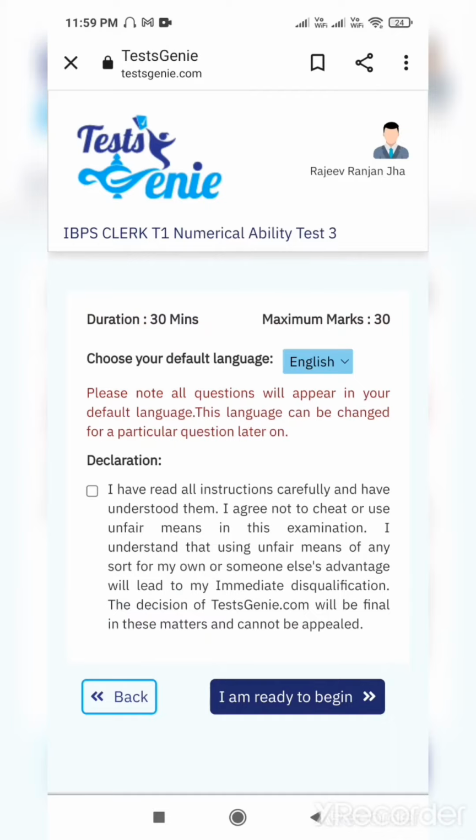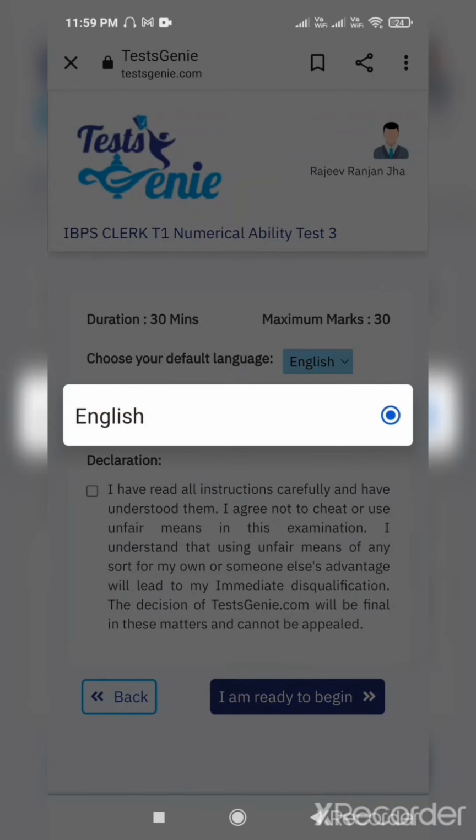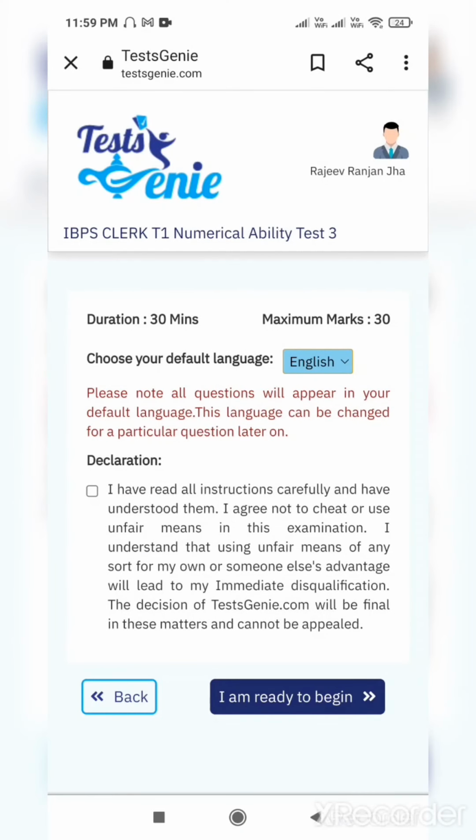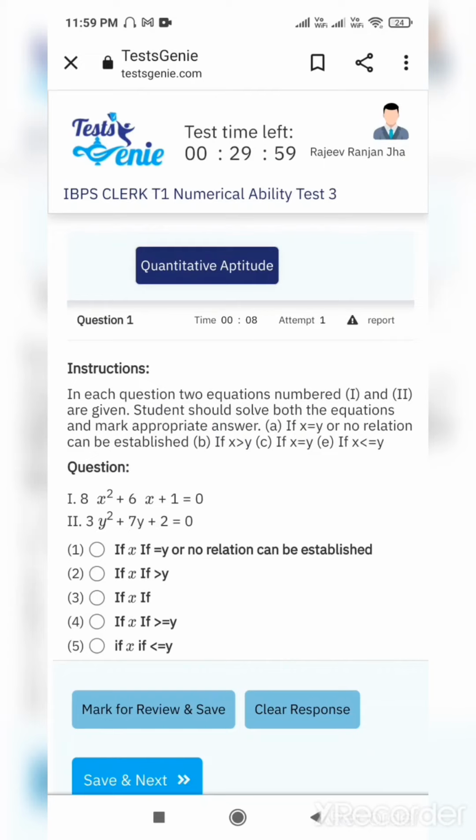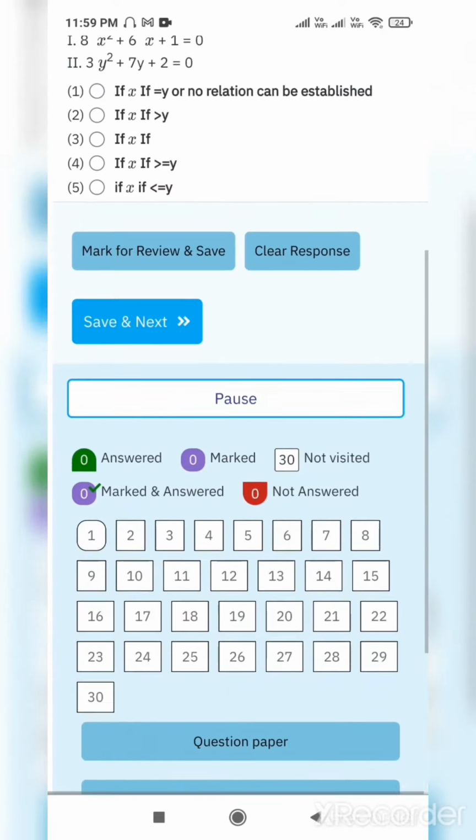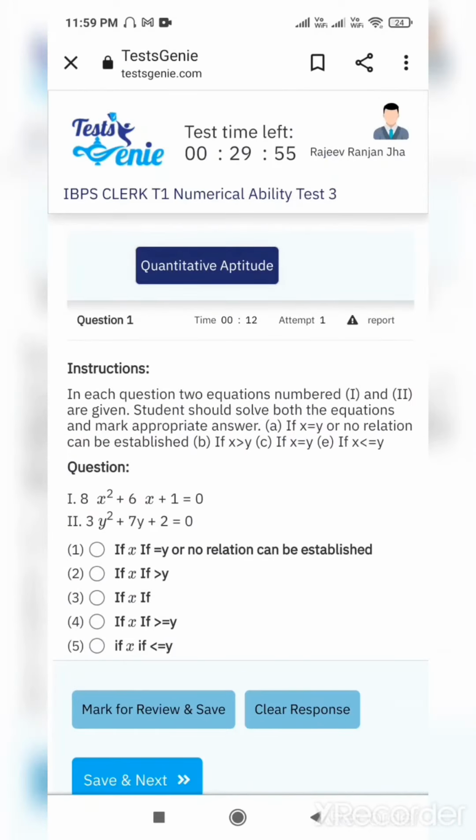Here you have to agree with the description. Here you can change the language also if you want, but this question paper is available in English only. Then you tick the declaration. Then I am ready to begin, and now the fun starts. The first question takes a bit of time, but you see now these are the responses, this is the question.